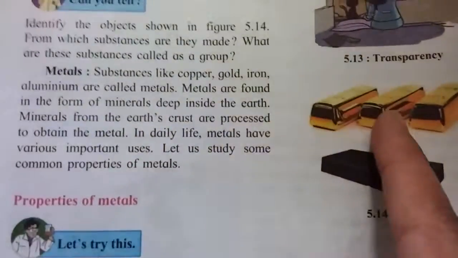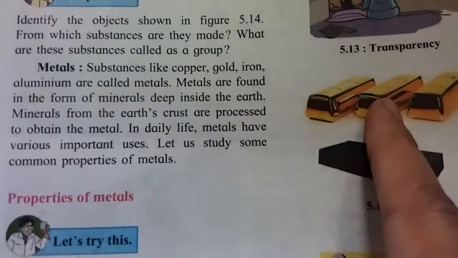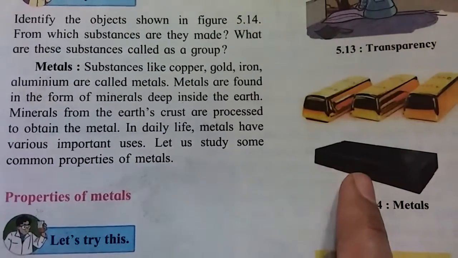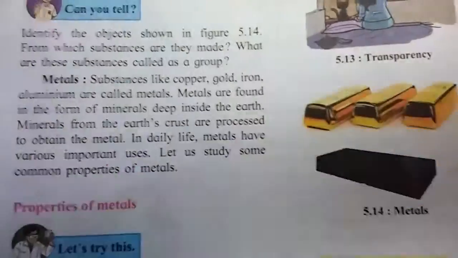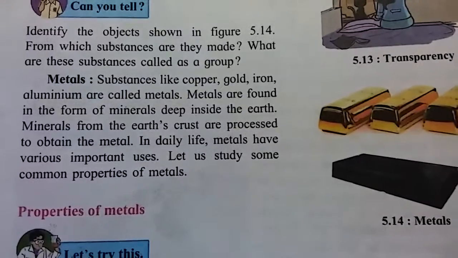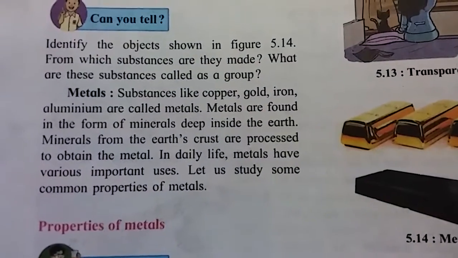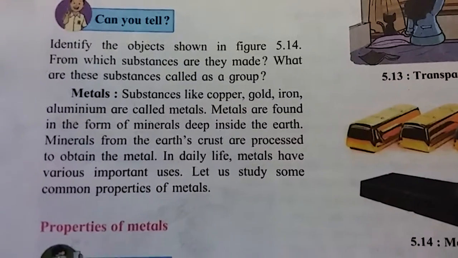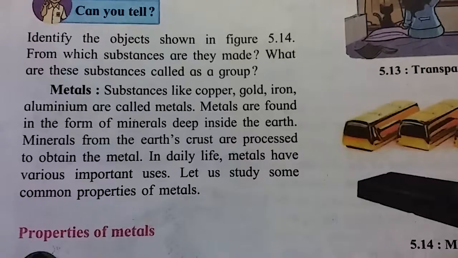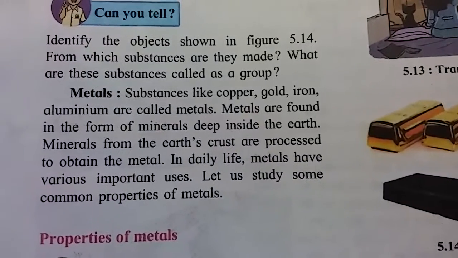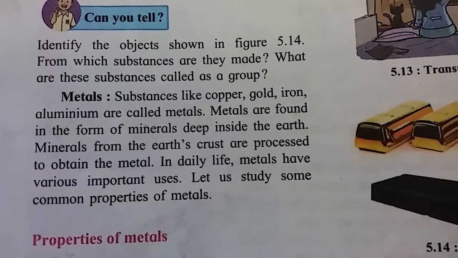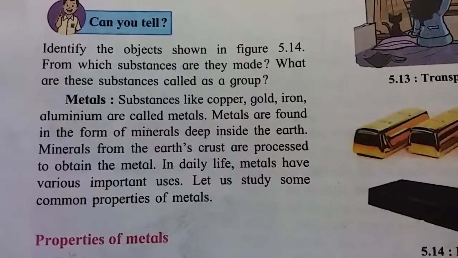See, this first picture is gold bangles, and this second is iron bangles. Gold bangles are made up from gold and iron bangles are made up from iron, and these substances are called as the metals. Substances like copper, gold, iron, aluminium are called as the metals.